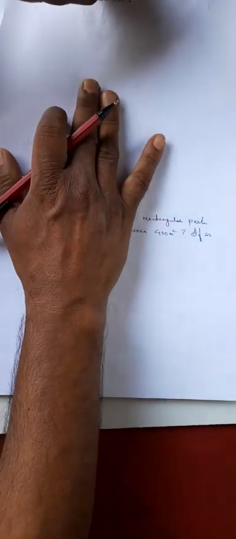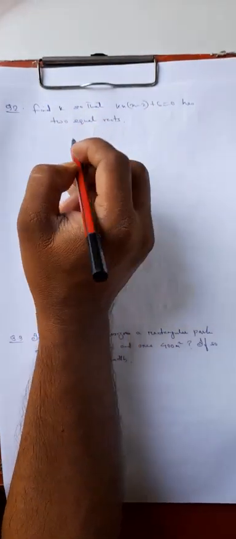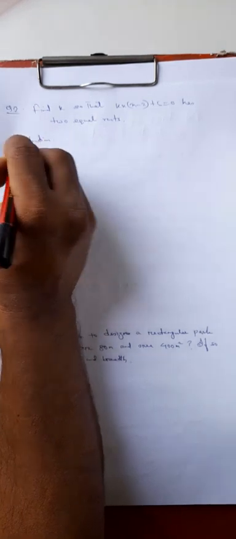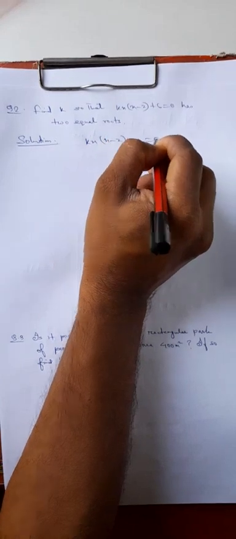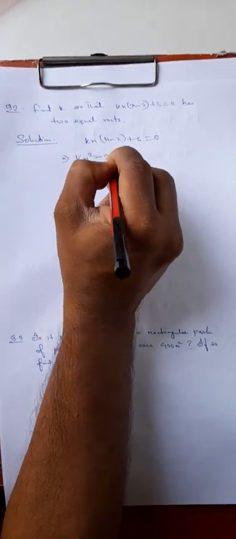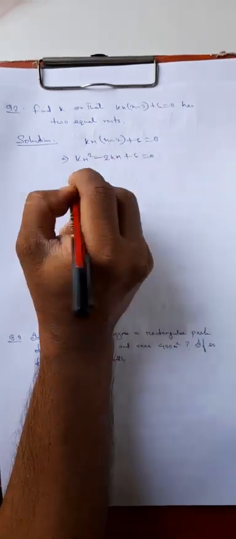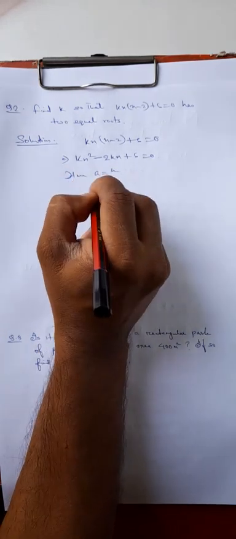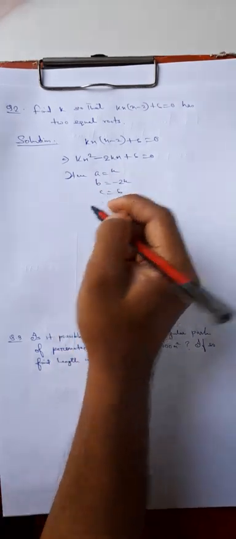Let's do one more exercise here. Find k so that this equation has two equal roots. Solution. Now given equation is kx into (x minus 2) plus 6 equal to 0. So if you simplify this, you get kx square minus twice of kx plus 6 equal to 0. Here a equal to k, b equal to minus twice k, c equal to 6.